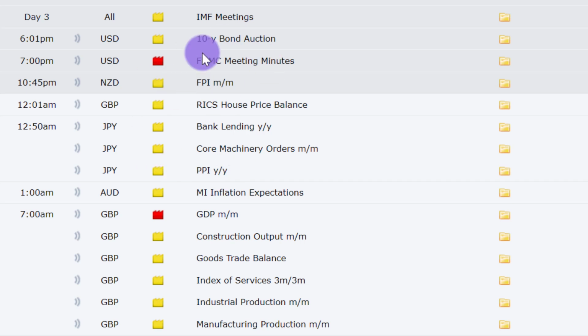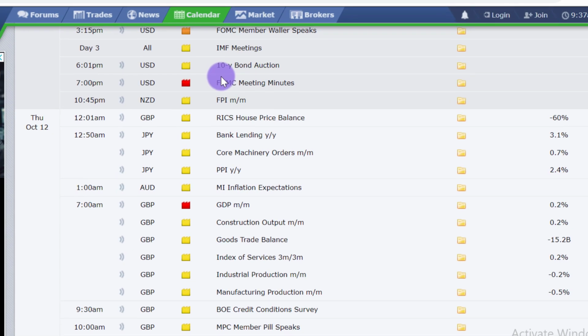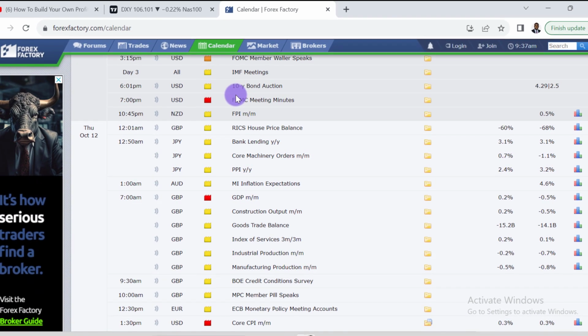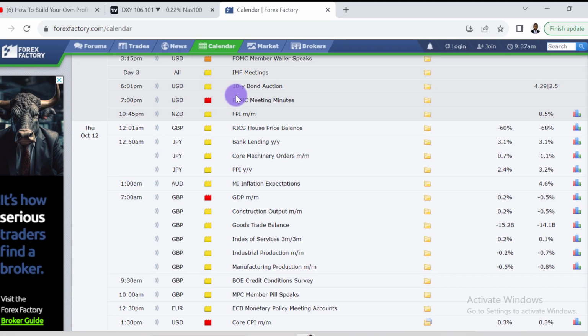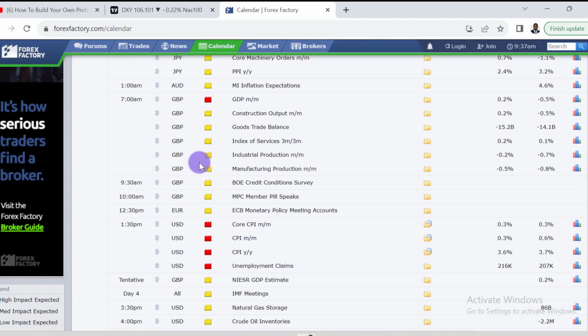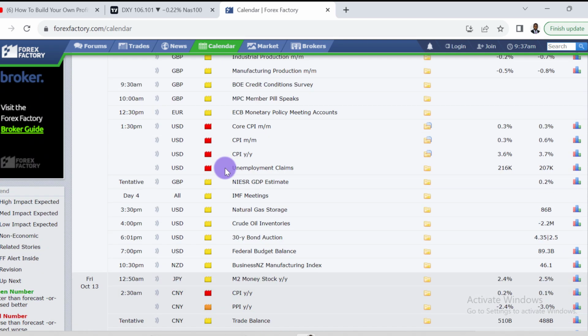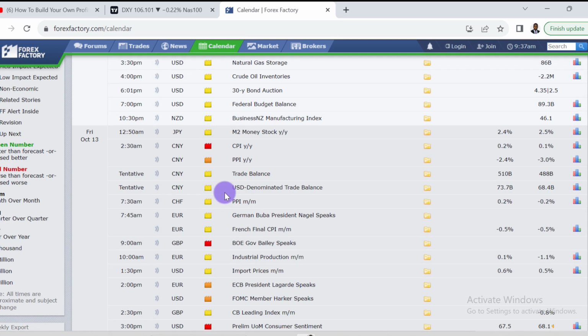When you put this in confluence with the weekly market profile, you expect to see an asset form the high or low of its week between Monday to Wednesday, most likely. Most of the time it will form between Monday and Tuesday, but it can extend into Wednesday and even Thursday sometimes. So we use the high and medium impact news events and the time that this news is going to be released to pay attention to what price action is doing. Just go through and take note of all the important news events, because at these times you are going to see high volatility injected in the marketplace.